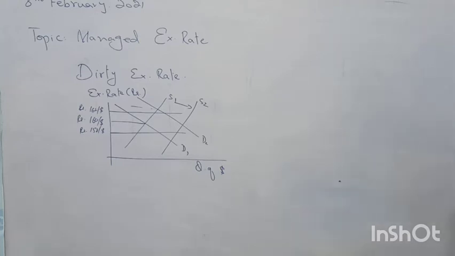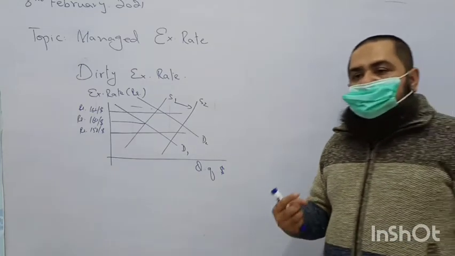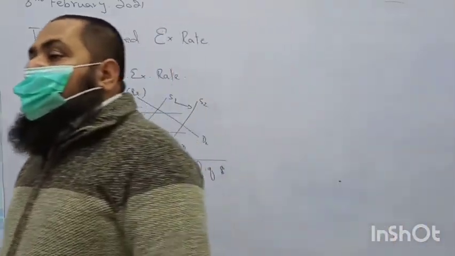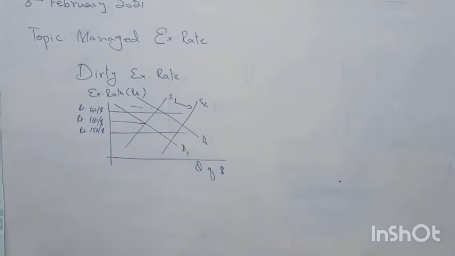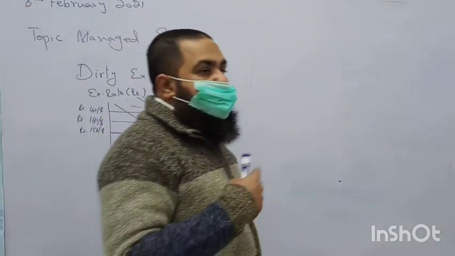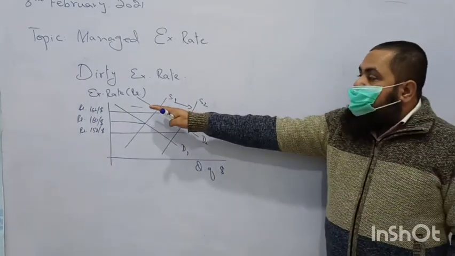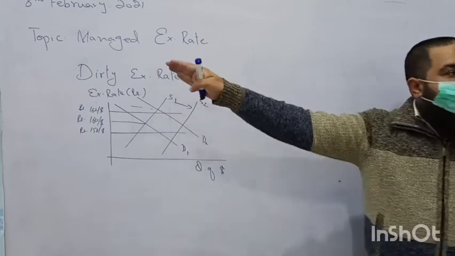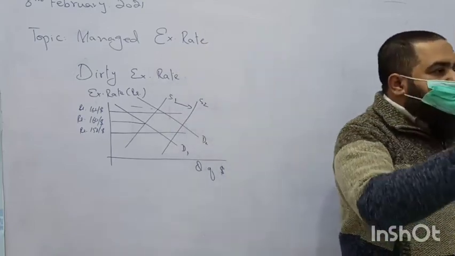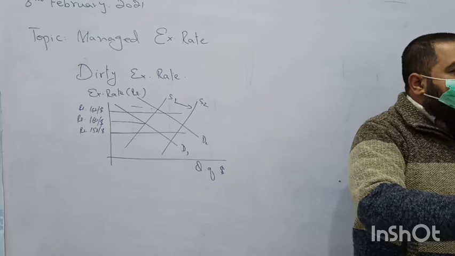Our foreign exchange reserves will be depleting, or government will need to borrow foreign exchange from other countries. National debt can also rise. Or when our exchange rate value goes above the upper limit, imported goods prices in our country will be rising.